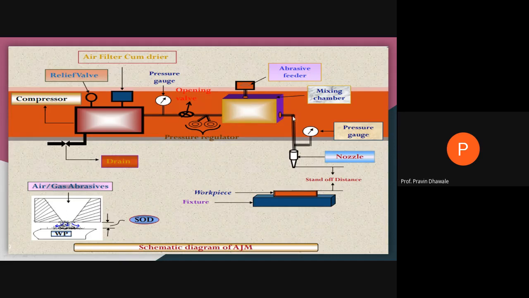And at the outlet of this mixing chamber, we get the mixture of abrasive particles plus air, right? The pressure of that mixture is shown by this pressure gauge, right? And that high pressurized mixture of abrasive plus air is now allowed to pass through this nozzle.